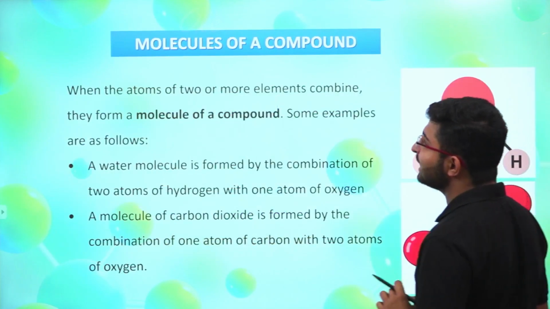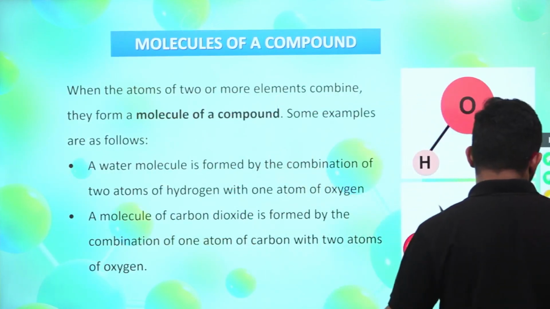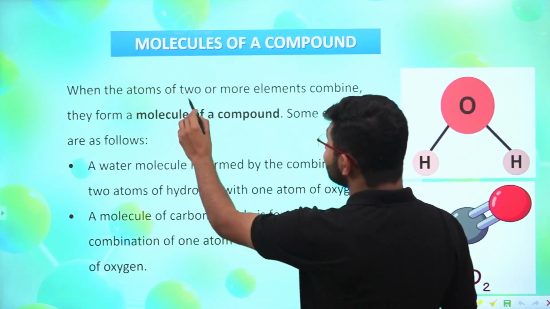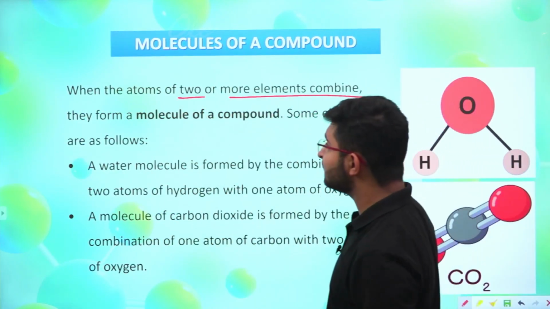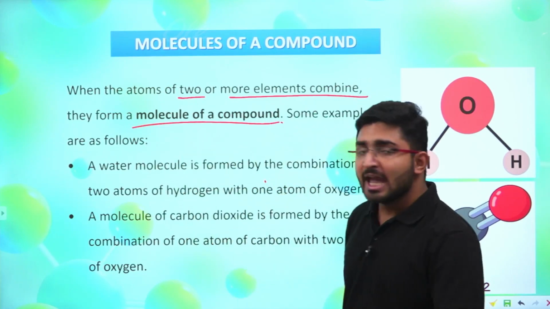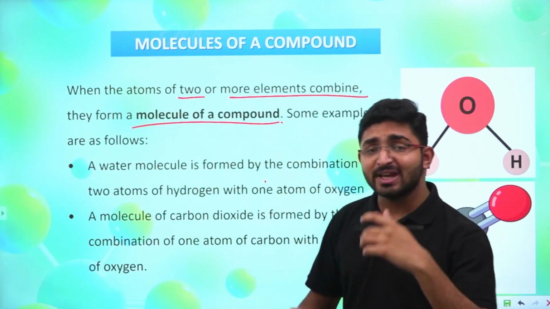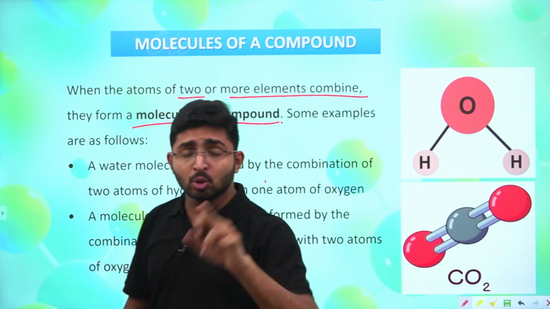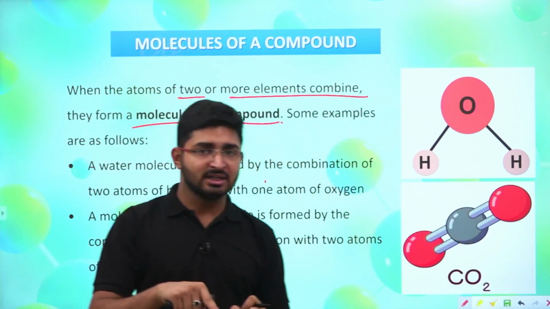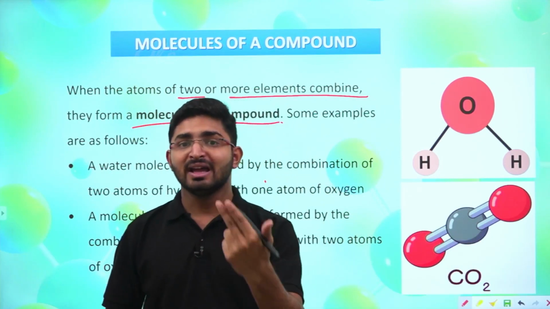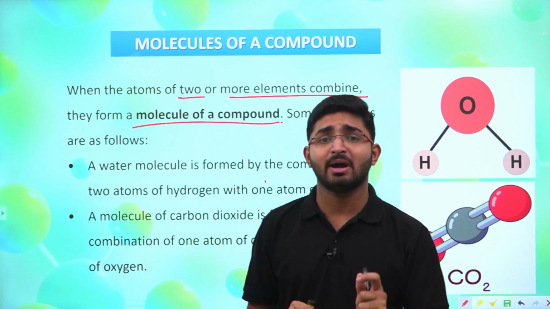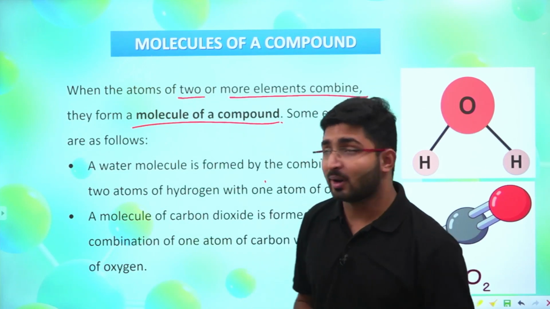Now moving ahead, we have the molecules of a compound. Now what are molecules of compound? Whenever the atoms of 2 or more elements combine, they form a molecule of a compound. In the previous slides, we studied the molecules of elements. There we studied that when 2 or more atoms of the same element combine, they form the molecule of an element. But when 2 or more atoms of different elements combine, they form a molecule of compound, right?